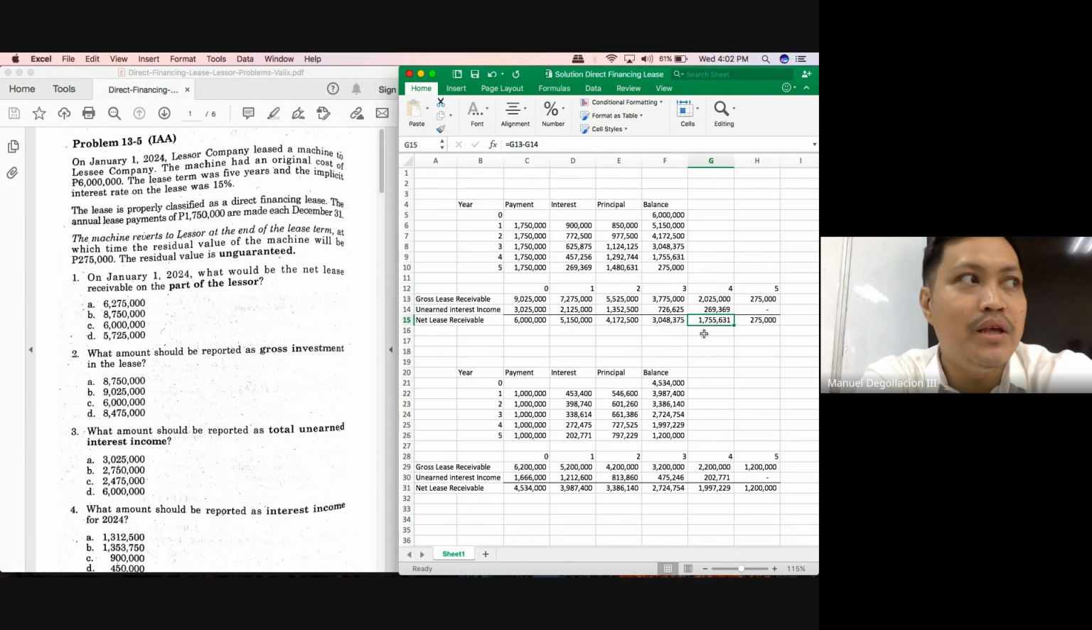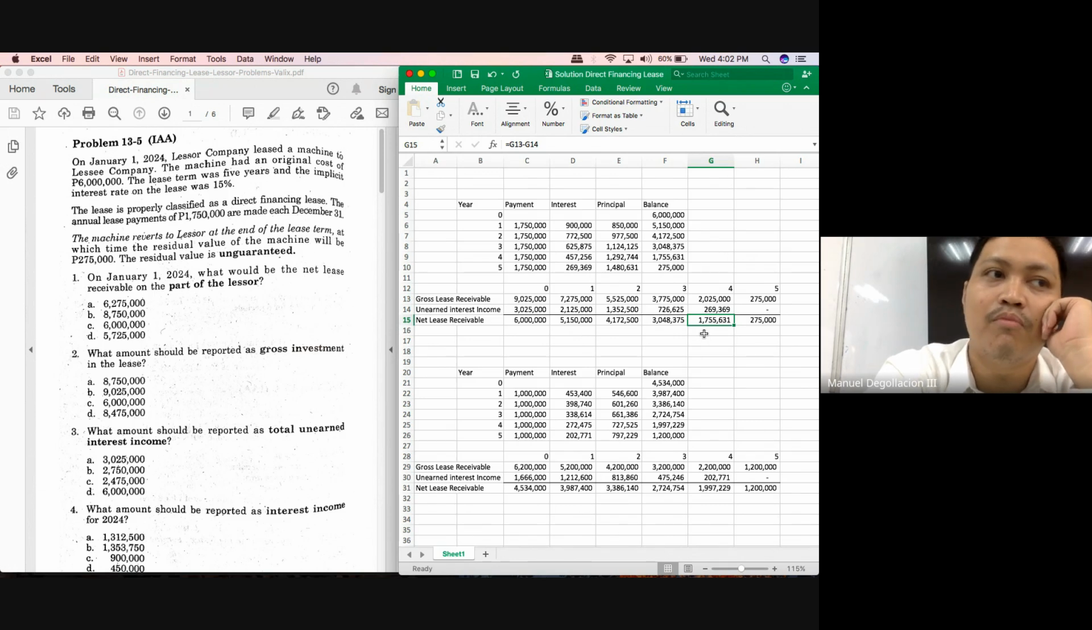Okay? So what would be tricky here if you're asked for interest income on year 5? What should be our answer if you're asked for interest income on year 5? Your answer should be 269,369. The other years, class, are not tricky. It's just that the procedure is quite long, class.